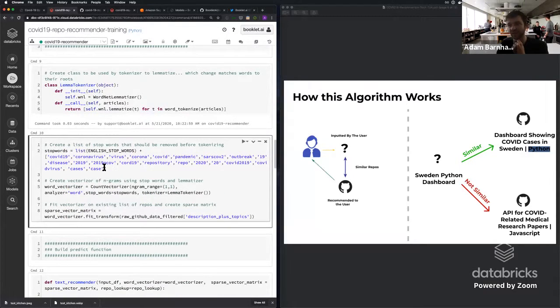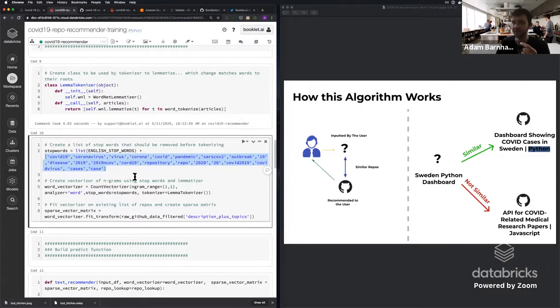The next thing we want to do is pull out stop words. Stop words is a fancy way of saying words we remove from the analysis. There are a lot of words like "the" that aren't really helpful for an analysis, so we want to go ahead and remove those. But usually for a project, you also want to add additional words that are most related to the project you're working on.